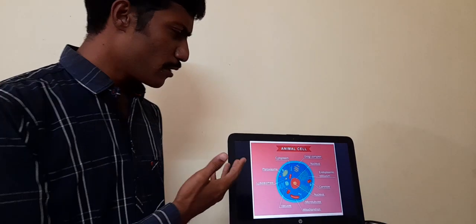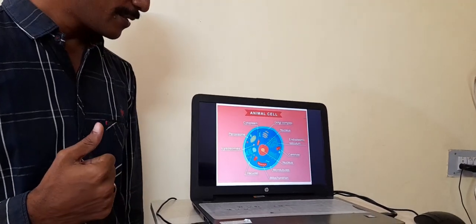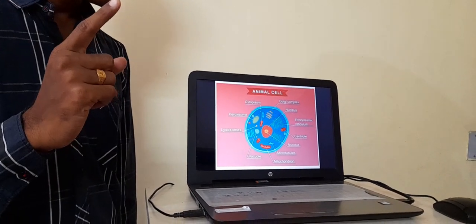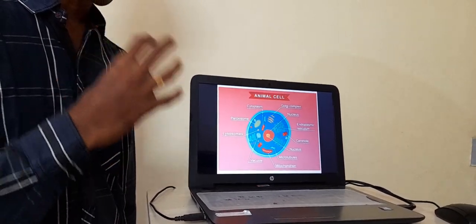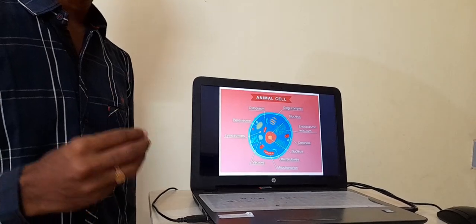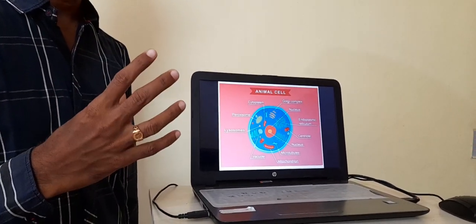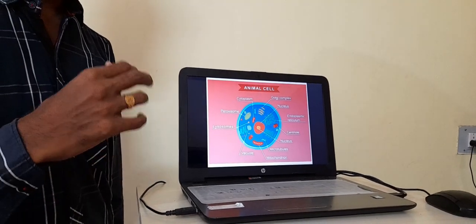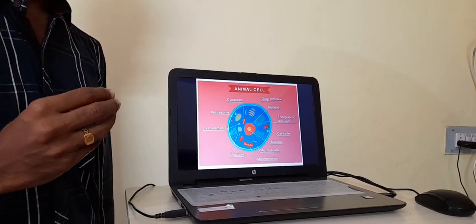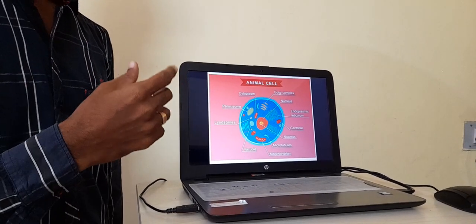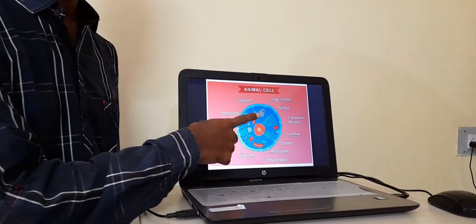Okay, so now let us talk about the cell. The cell has three main parts. One is the cell membrane. Internal to the cell membrane there is the cytoplasm. In between the cytoplasm there is the nucleus. The nucleus is the main coordinating center of the cell, whereas the cytoplasm is the matrix where the other cell organelles are embedded or distributed. The cell membrane is the outermost covering of the cell.